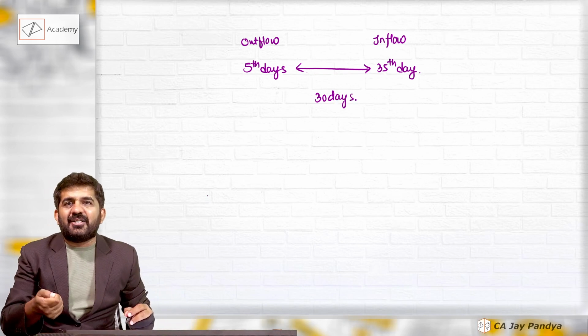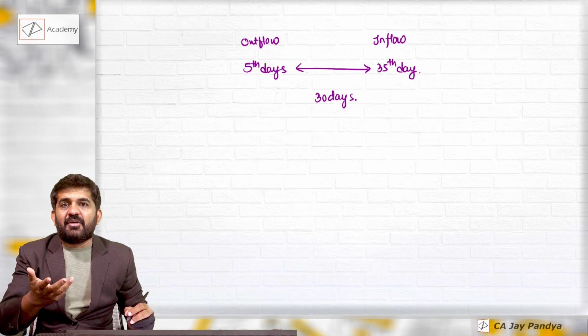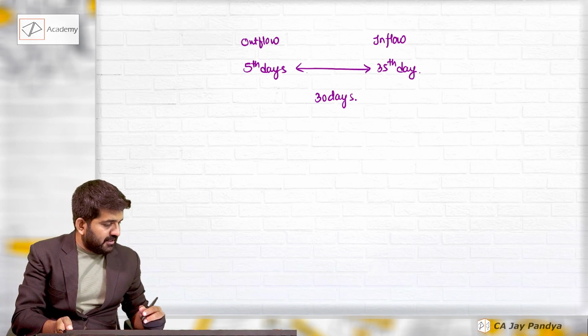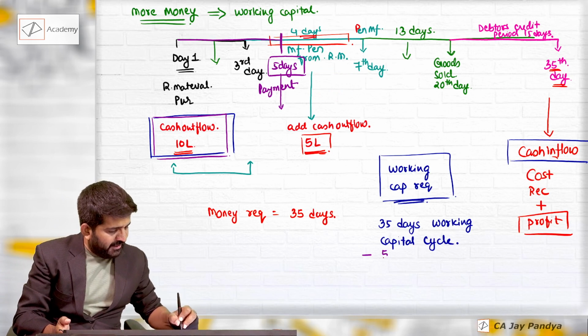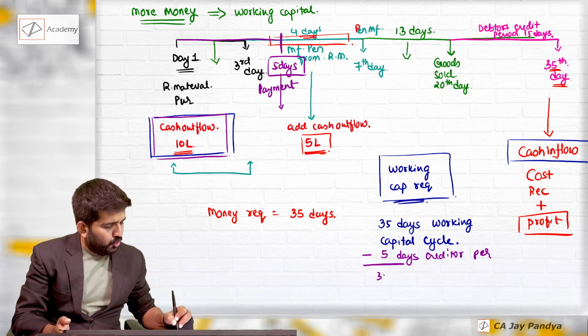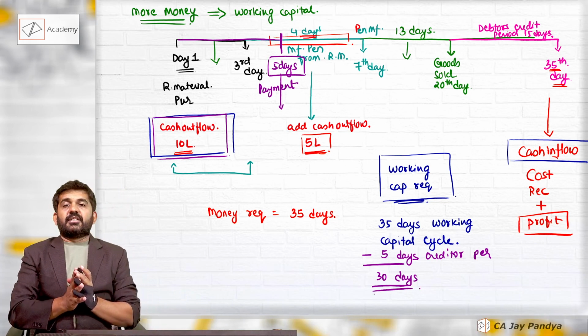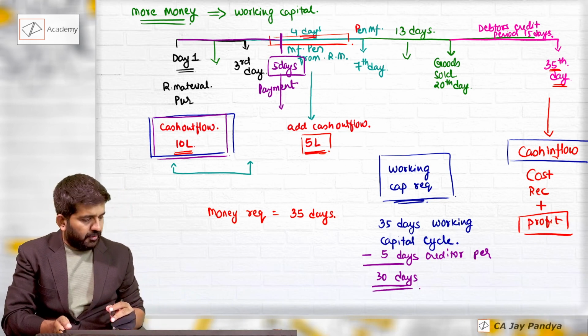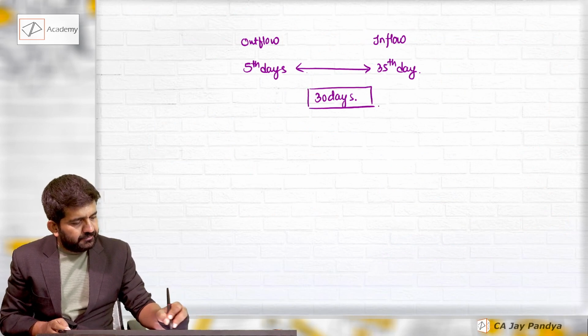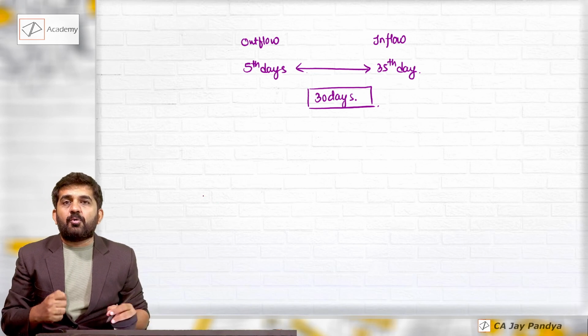So if creditors are giving you some credit period, it will reduce our working capital cycle. It was 35 days minus 5 days creditors period, so 30 days is nothing but the working capital cycle. So we have even understood how creditors will affect our working capital cycle.